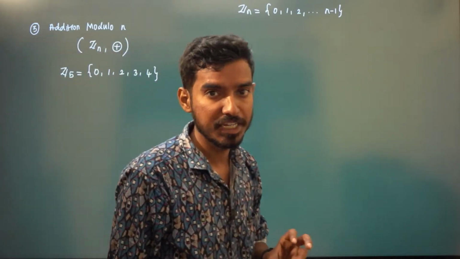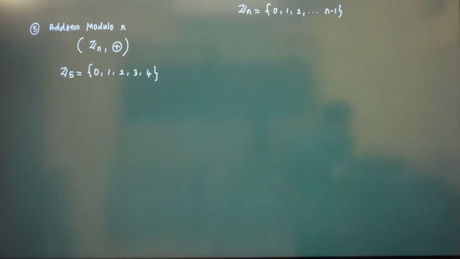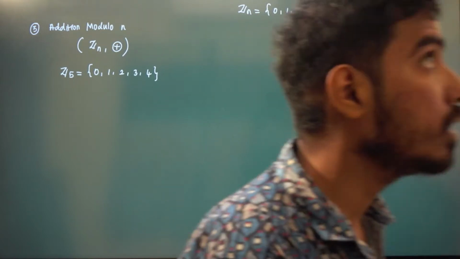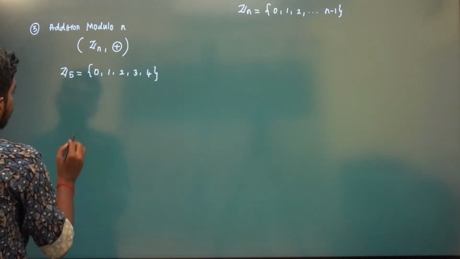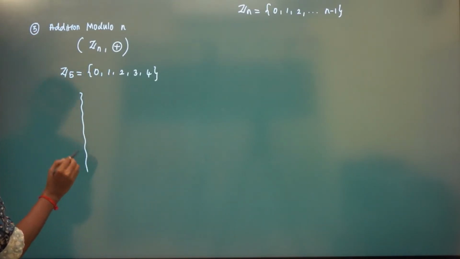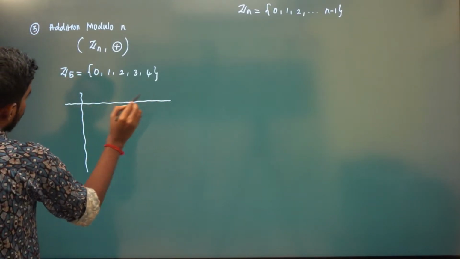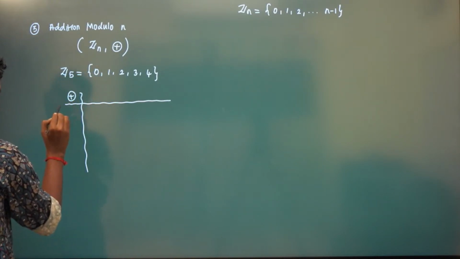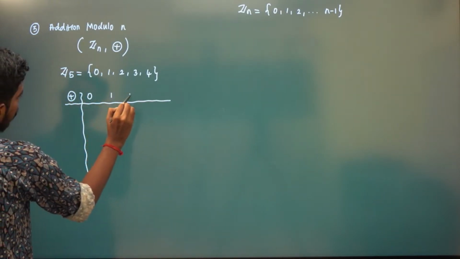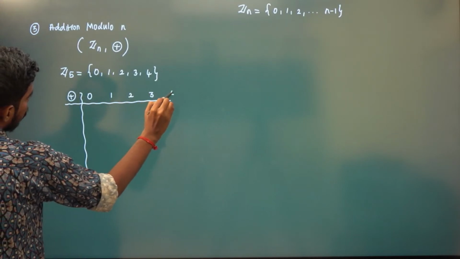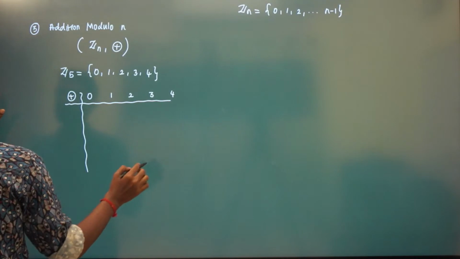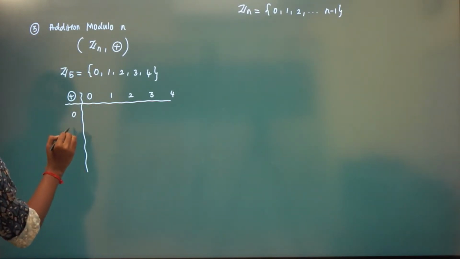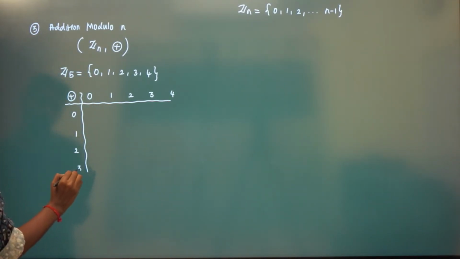Usually we have seen only addition and multiplication as binary operations. Now we are going to have addition modulo n. The operation is addition modulo n. So whenever you have this finite group, it is addition modulo n, right? Here we have 0, 1, 2, 3, 4.